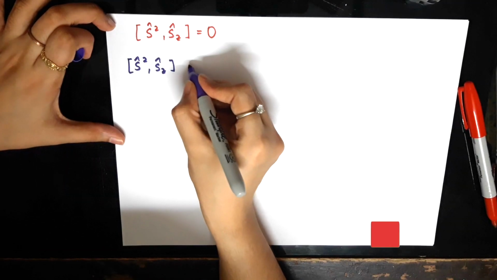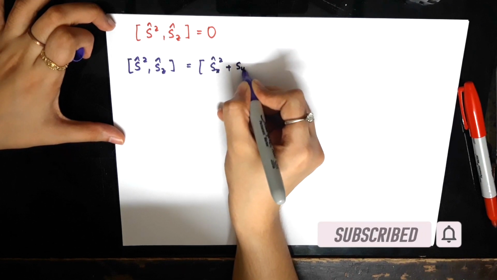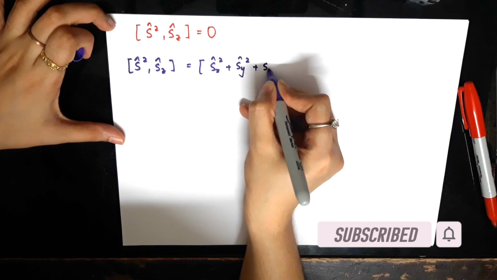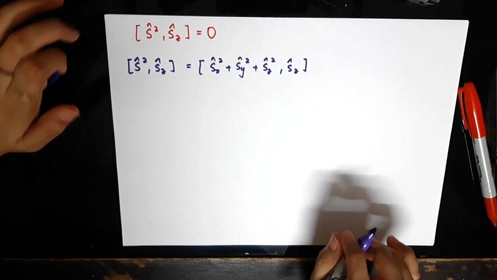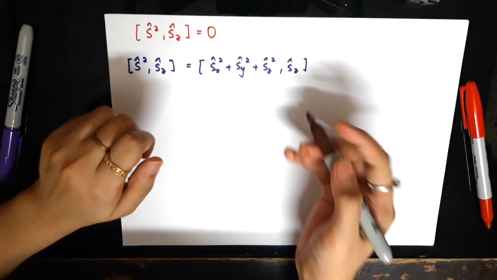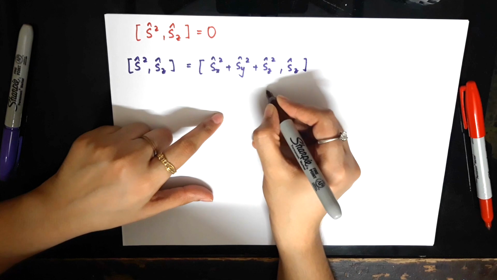So S squared could be written as Sx squared plus Sy squared plus Sz squared, with the Sz operator. Now we'll use one property of the commutators in quantum mechanics, that is the additivity property.